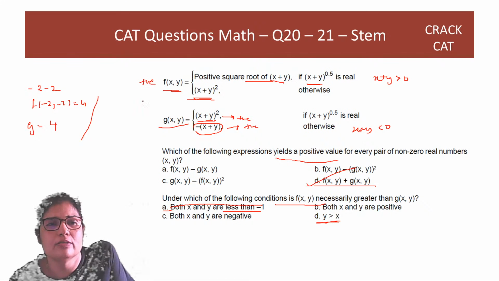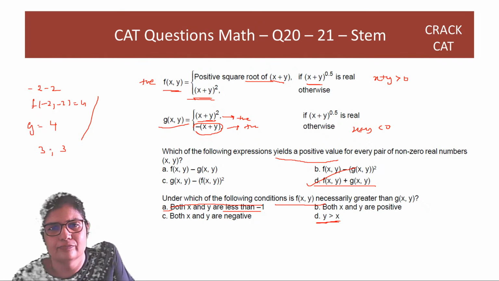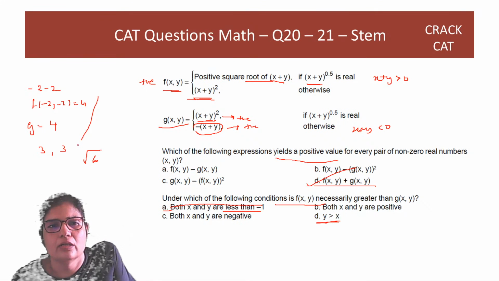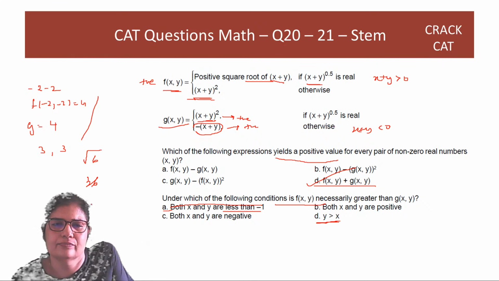Both x and y are positive. So let us say you take 3 and 3. So f of x comma y will give you root 6. G of x comma y gives you 36.